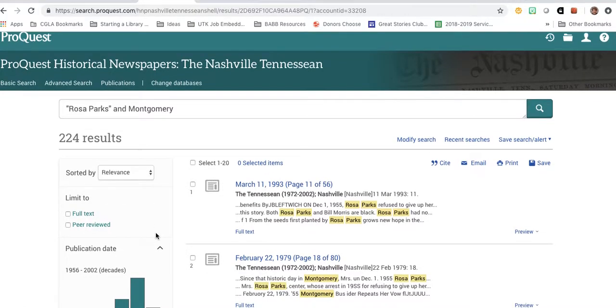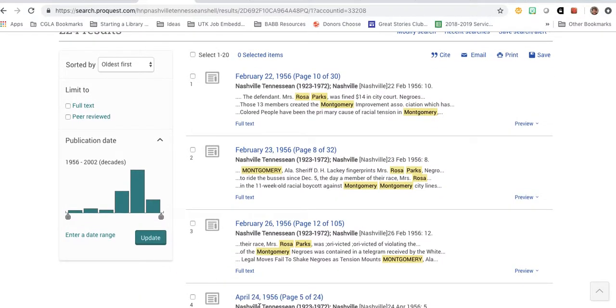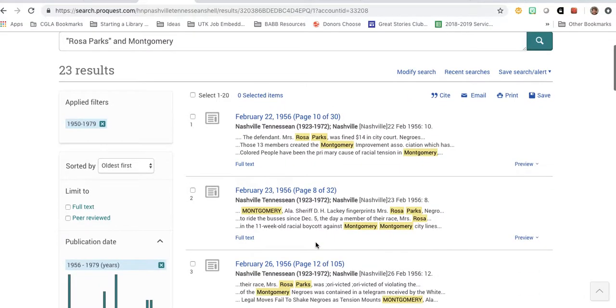I like to show the girls how they can sort by date if we're looking for oldest or the most recent. If we know what date an incident took place, like we know that the Montgomery bus boycotts were taking place around the 22nd or the 23rd, you can edit the date range right here. Like we definitely don't need anything from the 2000s. Let's just limit it to 1956 to 1970. That takes us down to 23 results.